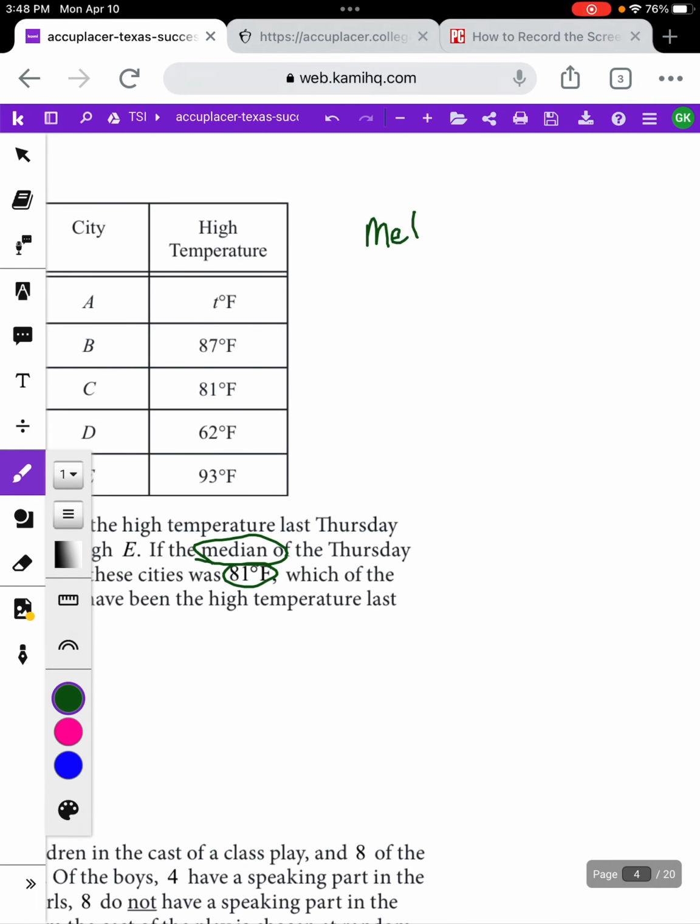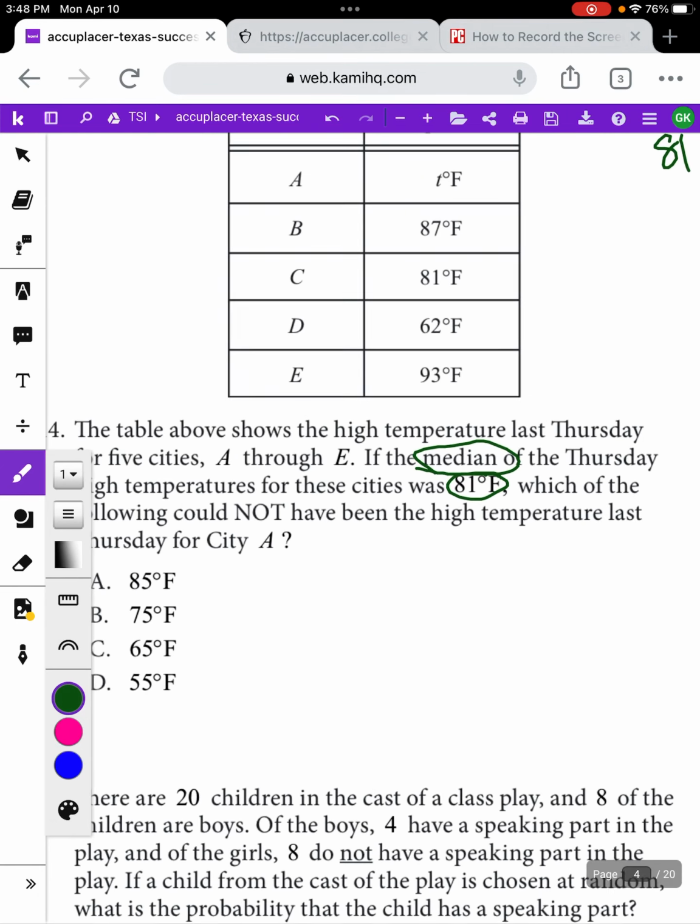So the median was 81, and I'm going to make myself a note that median means middle. Okay, so make sure you remember what mean, median, mode, and range are, because that's going to show up a lot, and if you don't know what the words mean, you're going to struggle to get this question right. So median means middle. So the middle of all of these temperatures is 81.